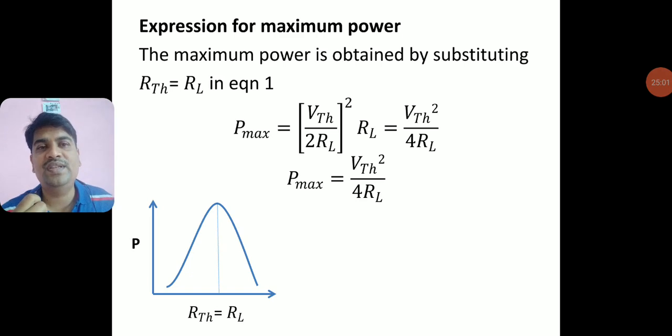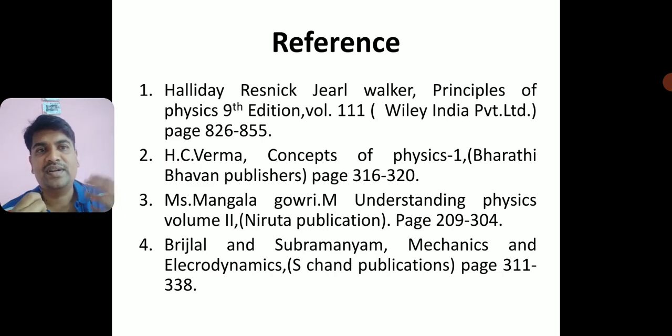So the proof of this is over, and I extended it and have given an equation for maximum power also. Alright, these are some of the books which I have referred, and some are textbooks. If you go through all these books, you will understand these network theorems very well. So finally I have done these four network theorems: Thevenin's theorem, superposition theorem, Norton's theorem, and the maximum power transfer theorem. All these theorems are very important. You can expect any one proof of the theorems in the examination also.